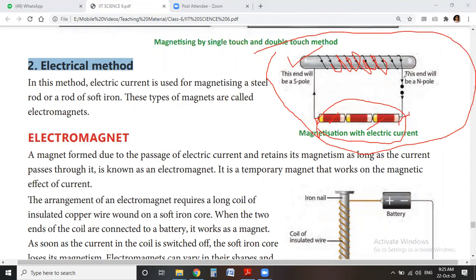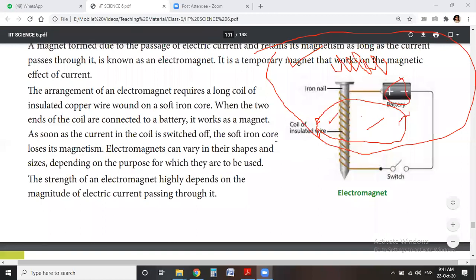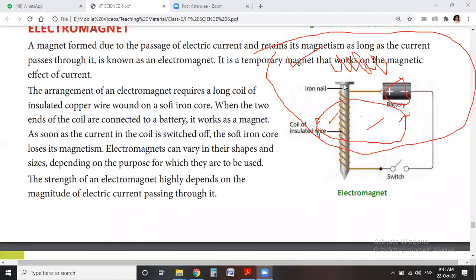And here we connect the wire with a switch. When we need it we switch on, and when we don't need it we switch off. So when we pass the current from the battery through this wire, a magnetic field is produced by the electric wire and the iron nail works as a magnet. The iron nail is magnetized.